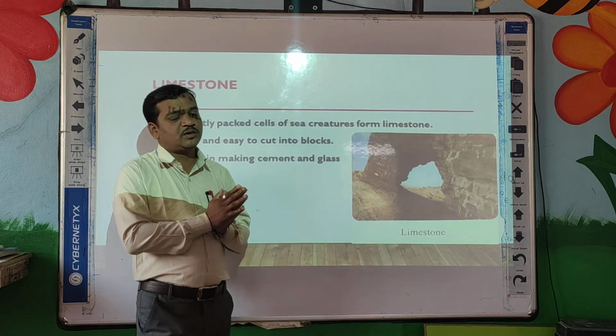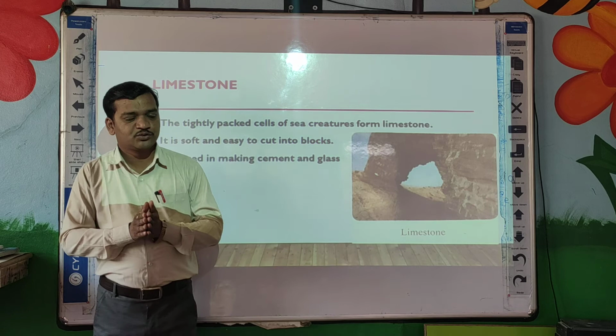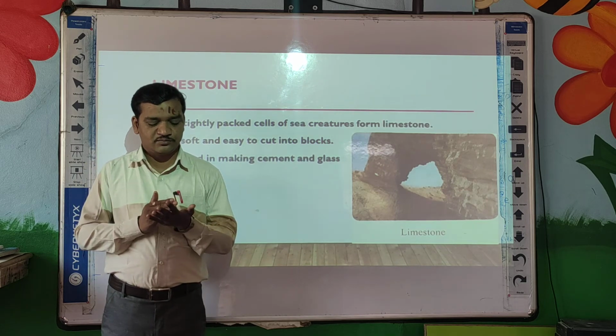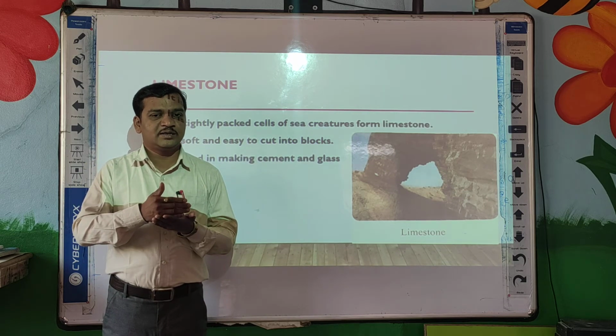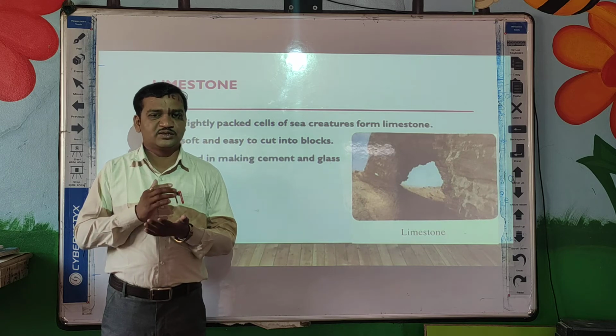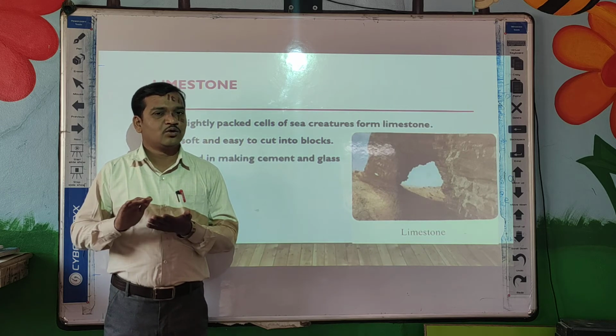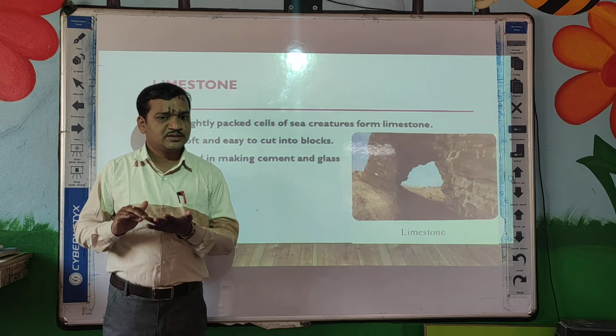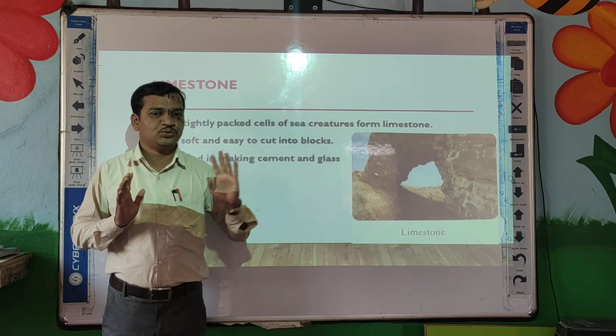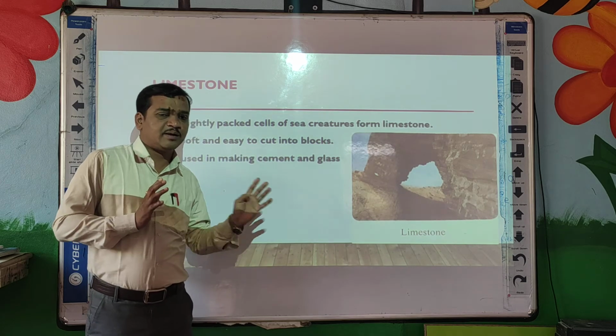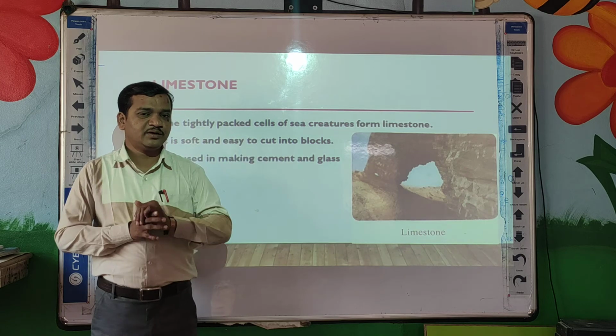So this is about the sedimentary rocks. We have seen today its four examples: first sandstone, conglomerate, then shale and limestone. You can keep these examples in mind and their one use.